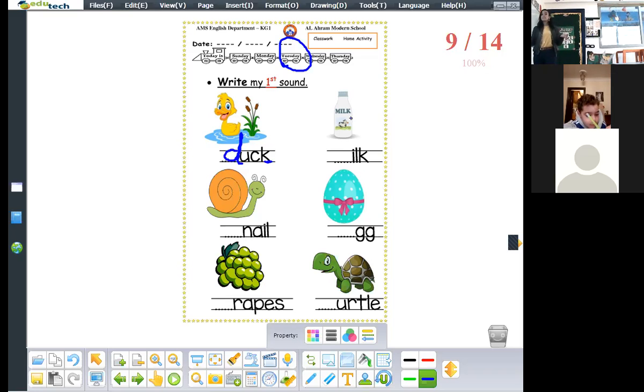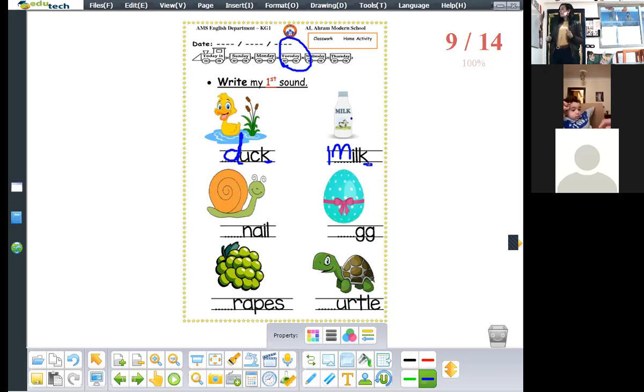Milk. What is the first sound of the word milk? Okay, how can we write sound between two lines? Stick down, up, curve down. Okay, stick down, up, curve down, up, curve down. Okay, what is the last sound of this word?